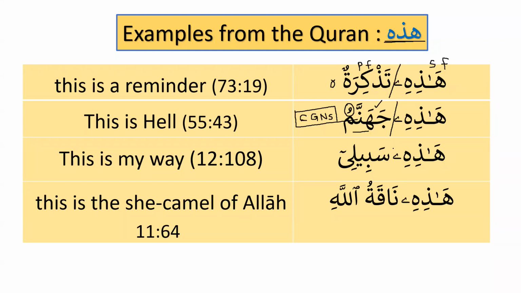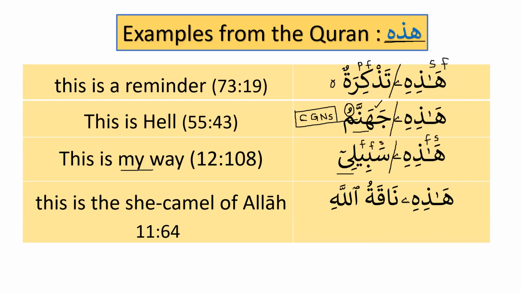هذه سبيلي, sabil. Sabil is feminine. How do we know that it is feminine? In the previous lesson, I gave you the list that there are some nouns that are used as feminine in the Quran, and sabil is one of them. And li is basically my, so we haven't learned about it. So this is my way. So hadihi is feminine, and sabil is also feminine. And similarly, hadihi is singular, and sabil is also singular.